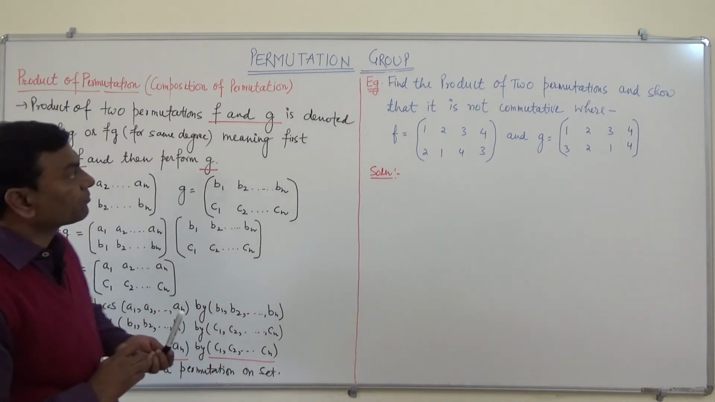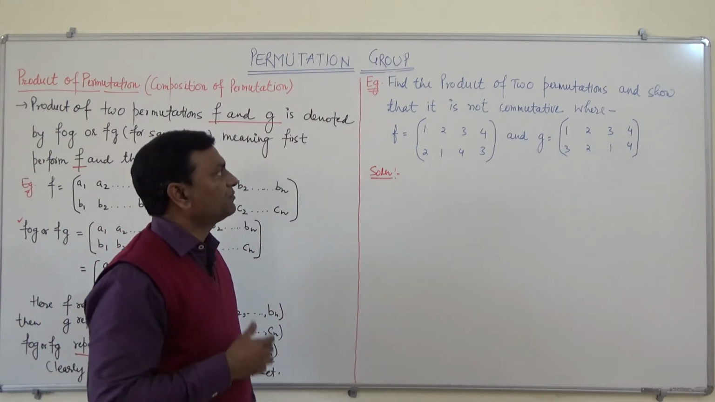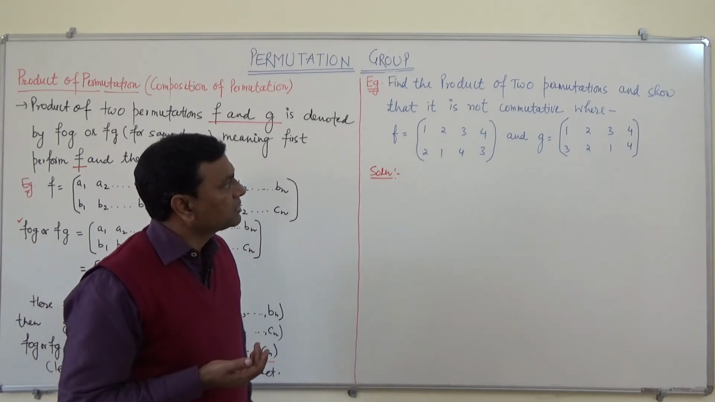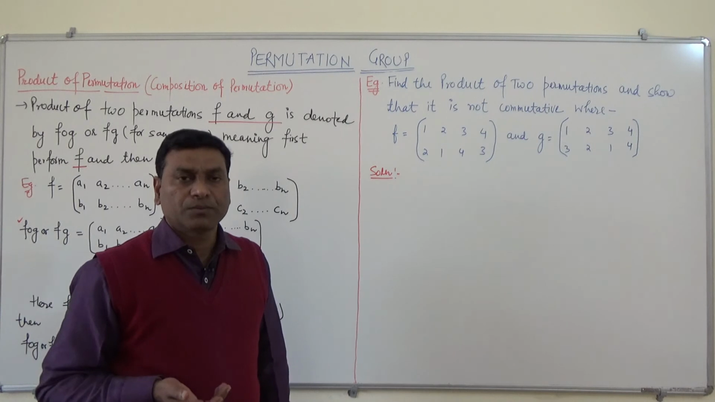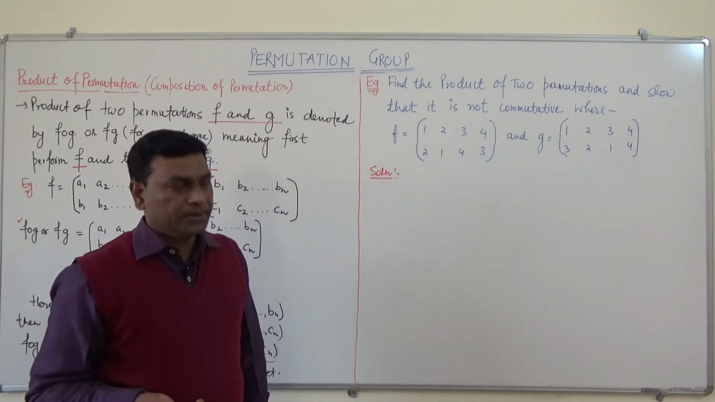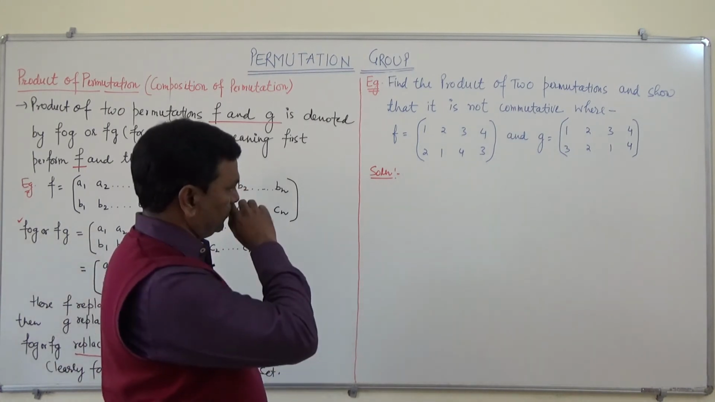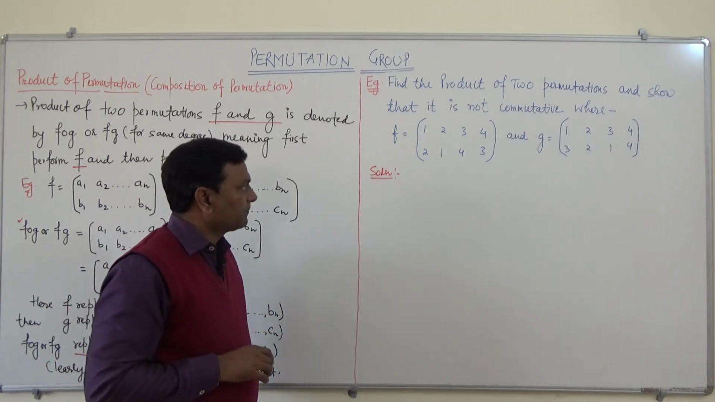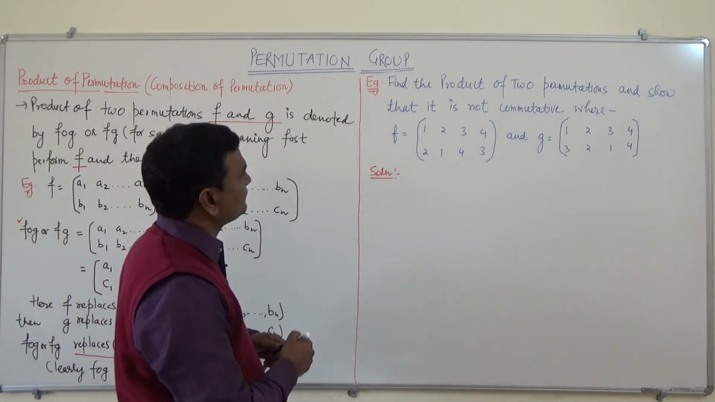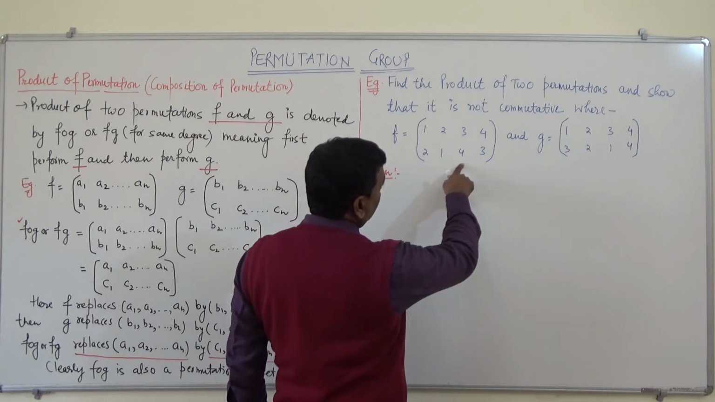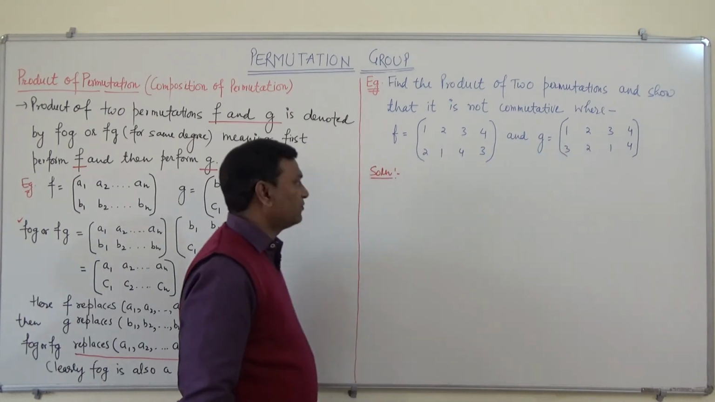Now we will see another example. In this we have to find the product of two permutations, and we have to show that the product of two permutations is not commutative. So we will see with the help of the example. Two permutations are given. F is 1 2 3 4, 2 1 4 3, and G is 1 2 3 4, 3 2 1 4.